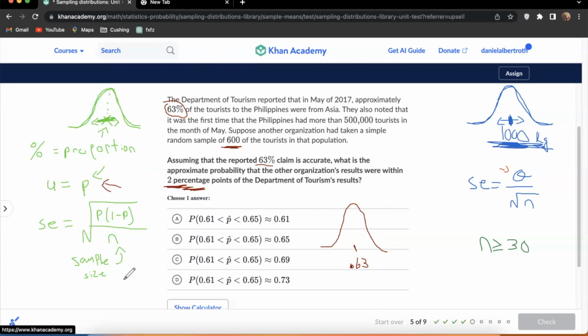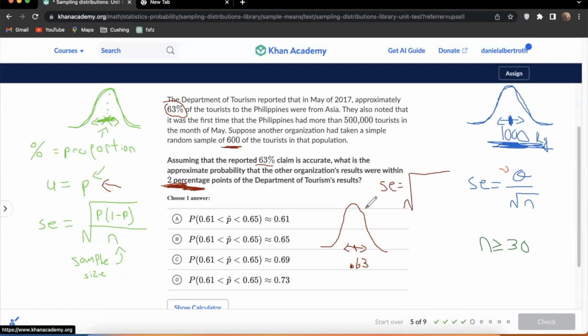The standard deviation of our sampling distribution is going to help us answer this question because it's asking what's the probability of getting within 2 points. I don't know quite yet because I don't know what the standard deviation is. That can only be determined with this formula, and it's going to require the sample size. So our standard deviation, also called the standard error when we're thinking of sampling distributions, is the square root of P times 1 minus P over N.